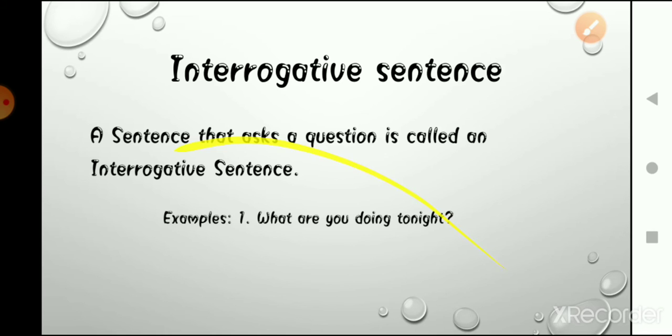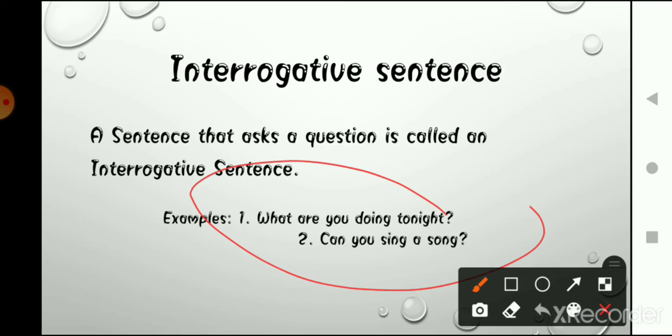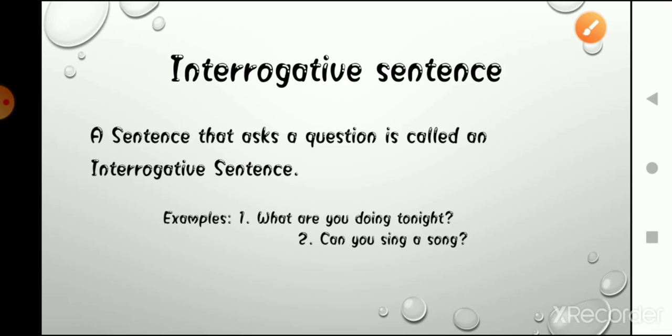Or for example, can you sing a song? Both are examples of interrogative sentences. Interrogative sentences are those sentences in which we ask questions. Okay, understood?